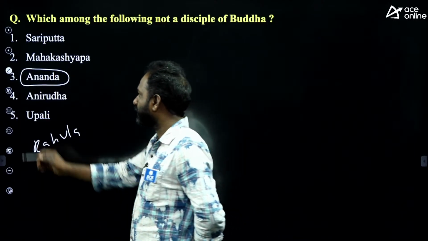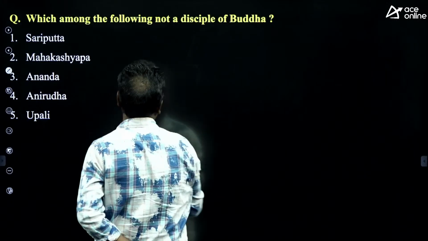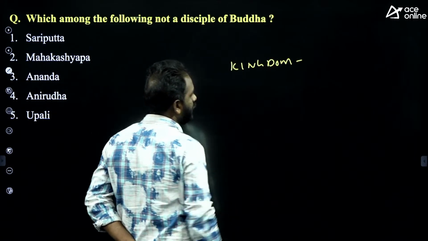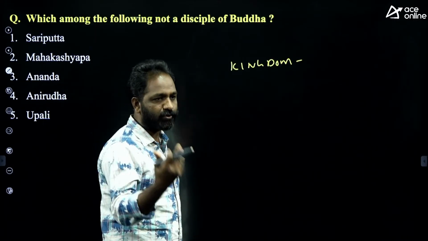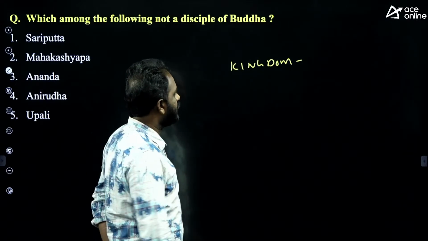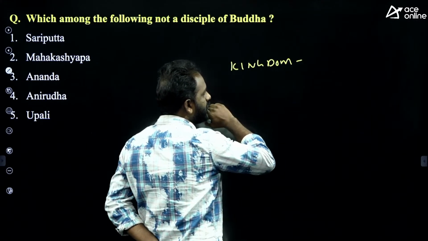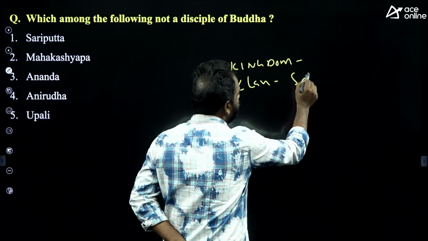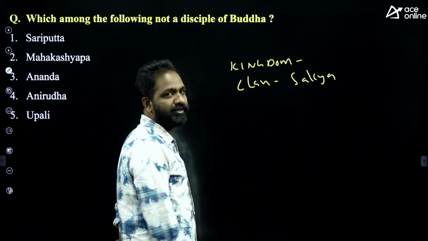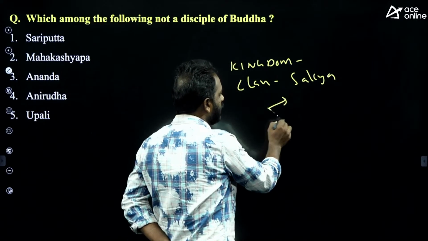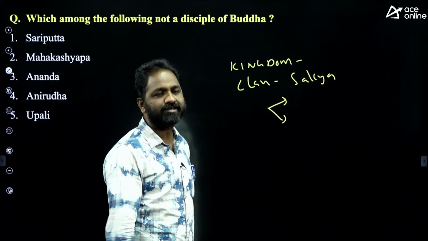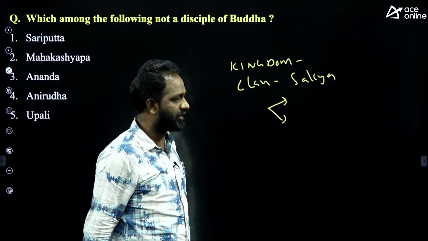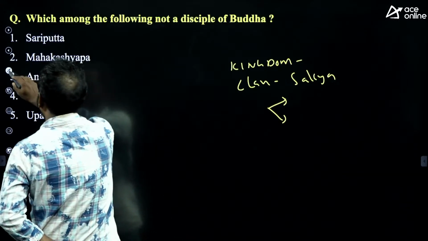Right, Upali. And when you talk about Buddhism, you should know about his kingdom. Gautam Buddha's father was a ruler, and Siddhartha was a prince. So which kingdom did Gautam Buddha belong to, and what was the clan? Everybody knows, the Sakya clan. His original name is Siddhartha. Father's and mother's names, maybe they don't ask such questions.